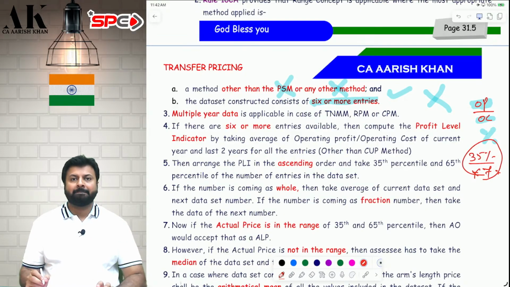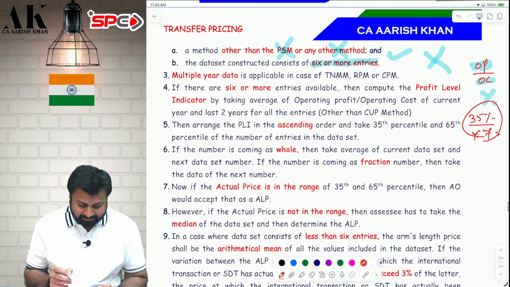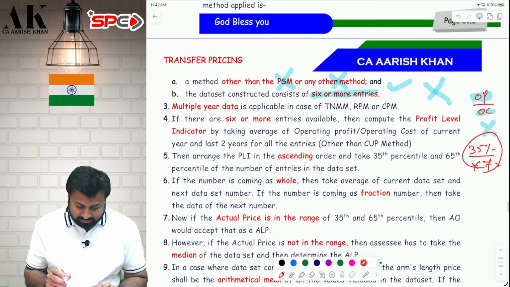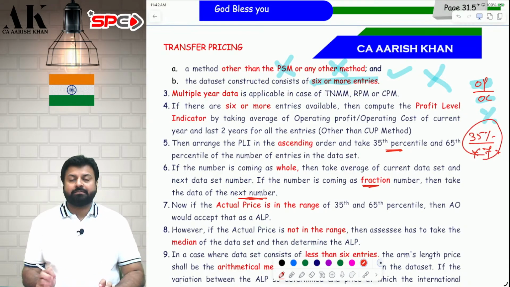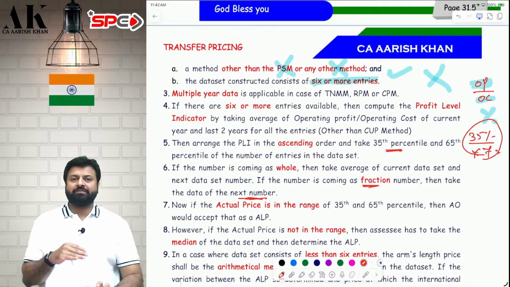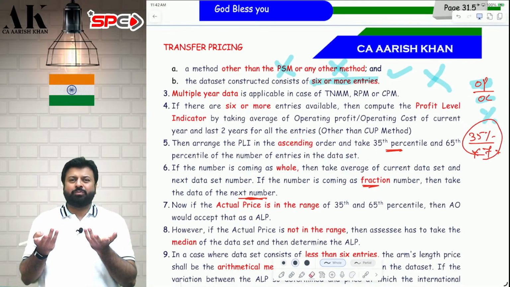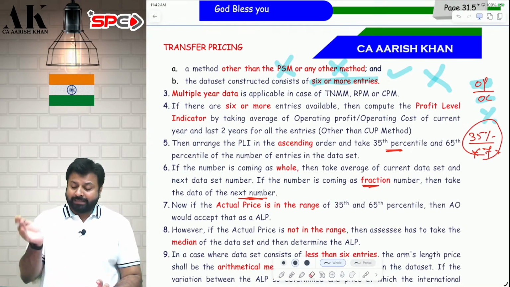35% of 7. If that comes to a fraction, all these things are mentioned over here. I am not saying this all from my side. Check here, 35%, where it is written. If it is a fraction, then take the data of the next number. So 35% of 7 is obviously a fraction, so take the data of the next number. 35% of 7 comes to 2.45 something, so take 3. Then take 65% of 7.